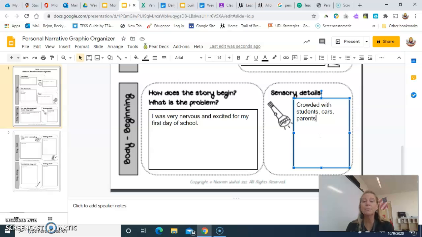Otherwise, a smell, you know what? We all were looking good, looking sharp in our new clothes. Oh wait, that's not a smell. That's something I'm going to see. Can't really think of a smell, except, you know, if it was current times, it might be the smell of breakfast. But when I was in elementary school, we didn't get breakfast at school. All right, so something I hear. Oh, I remember I hear some kids crying. I remember that, so I want to include that. I might come back to this. That's all I can think of right now.